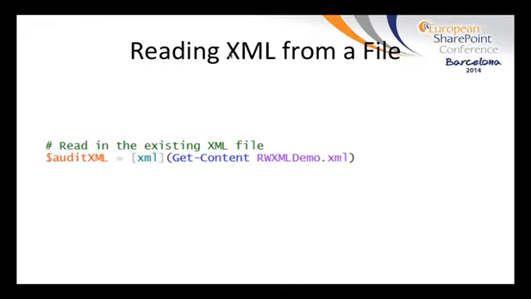So here you can see we've created the variable again for the XML data, except this time, instead of defining it as a string, we're doing a Get-Content with the file name of the XML file that we just saved to the file system. And again, you can see we're casting this Get-Content command as XML, so that as PowerShell reads it in, it knows that it's XML and stores it in the audit XML variable as XML content.